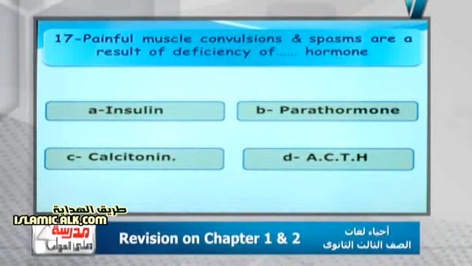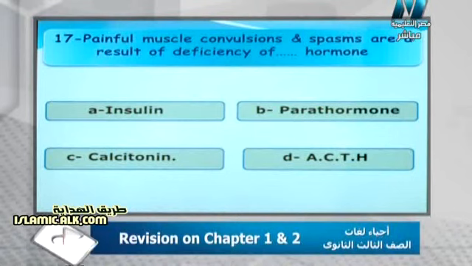But the thyroxine hormone does not directly affect bone growth. The next question also says: painful muscle convulsions and spasms are the result of deficiency of which hormone? Insulin, parathyroid, calcitonin, or adrenocorticotropic hormone.